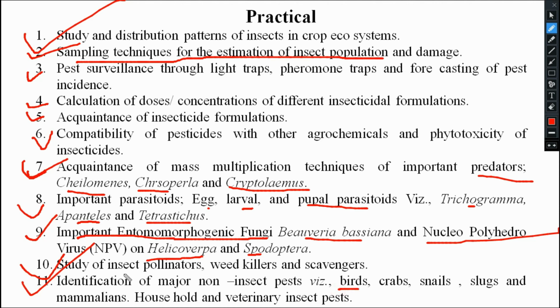Then you see the term non-insect pest. That means what? These are not insects, but they are pests. That means they are harmful for human welfare. Like birds, how are they harmful? Suppose sunflower is there in the field, they will come and feed on the seeds. Like crabs, snails, slugs, all those are pests. Even some mammals are also there, like monkeys. Then we will also see household pests, like cockroaches, ants. Then veterinary pests are there, some flies. Those things also we will see in this last experiment.